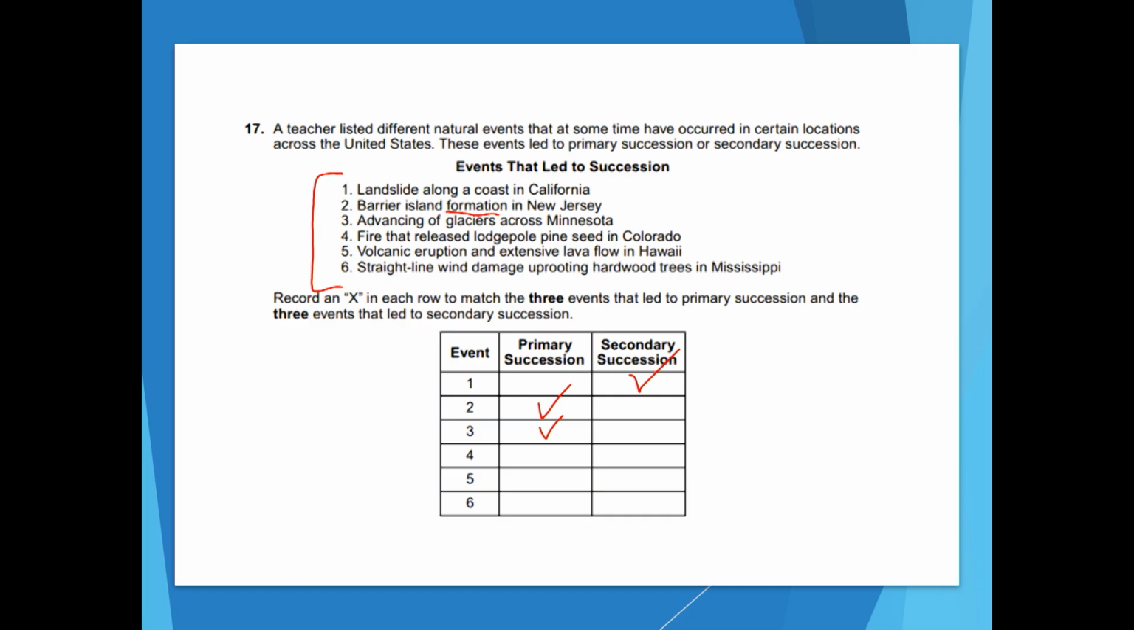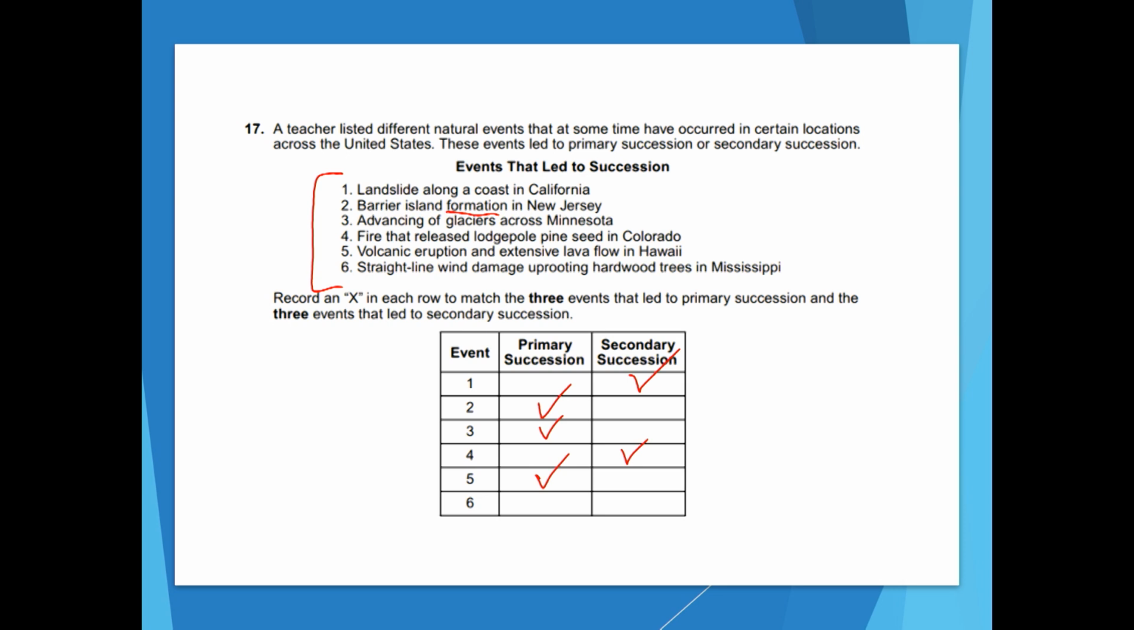That's a type of primary succession. Okay, great work. The next one here says fire that released a lodgepole pine seed in Colorado. Usually if it's fire, that's going to be secondary succession because we already have plants there, and it's just wiping out the current plants, but new plants are going to grow back pretty soon after. Number 5 says volcanic eruption and extensive lava flow in Hawaii. This one is going to be primary succession. As that lava flows and cools, it's going to make new land that's never supported anything. And so we're starting from scratch on that one.